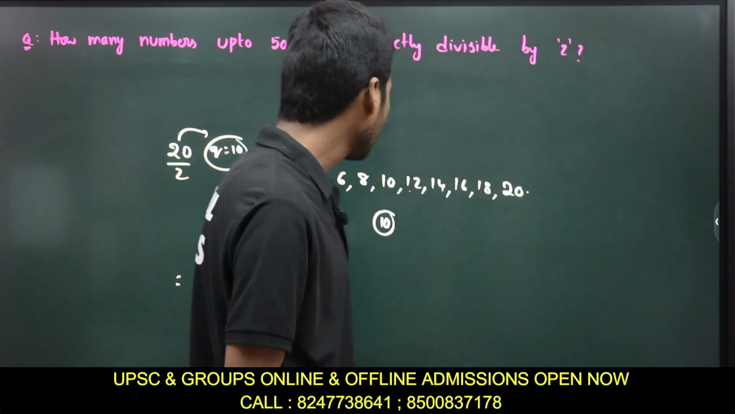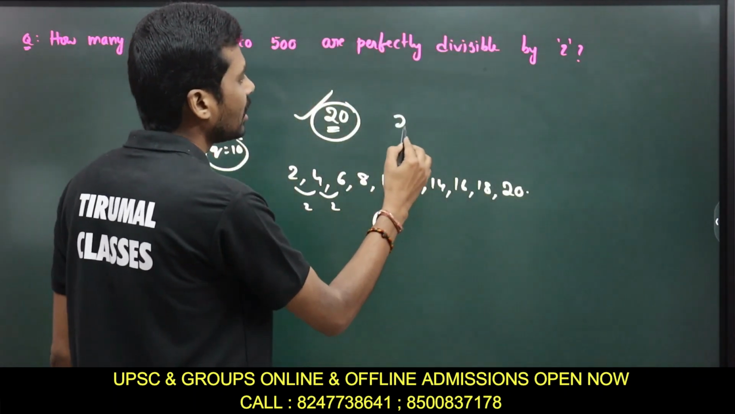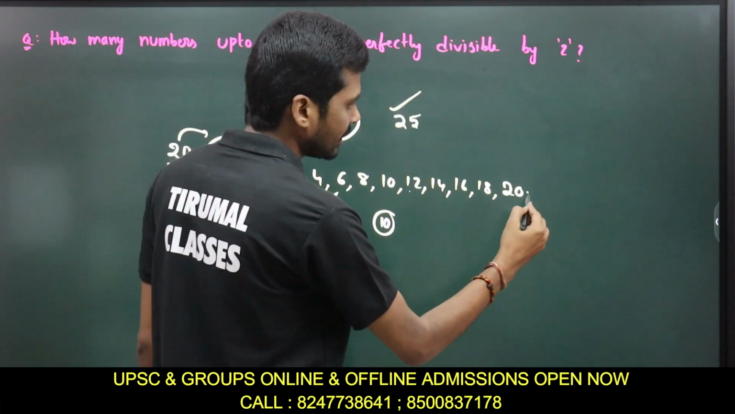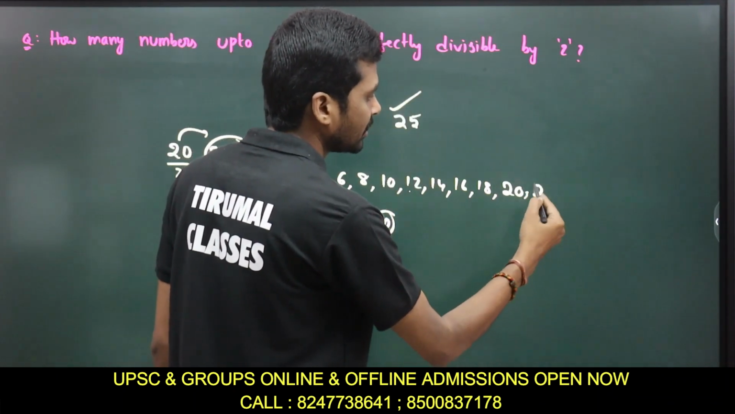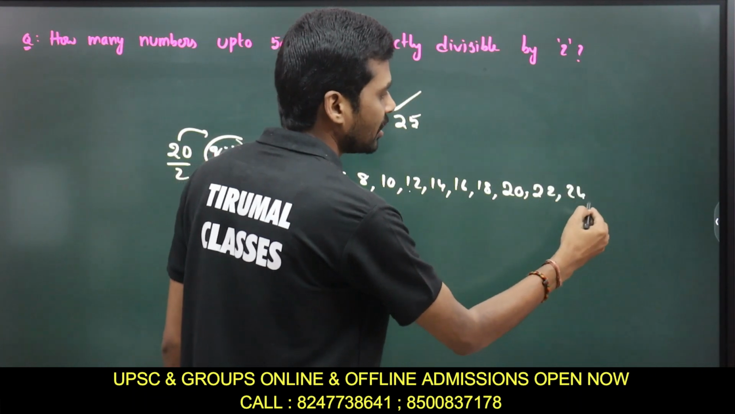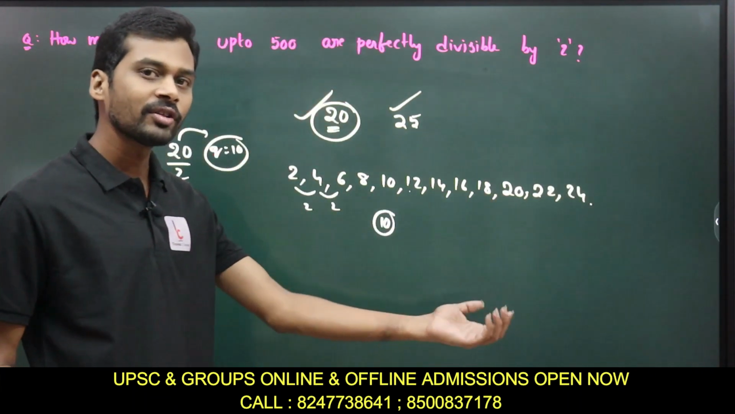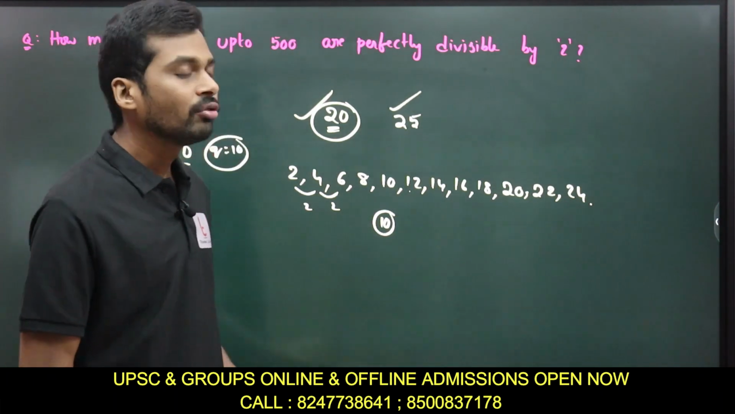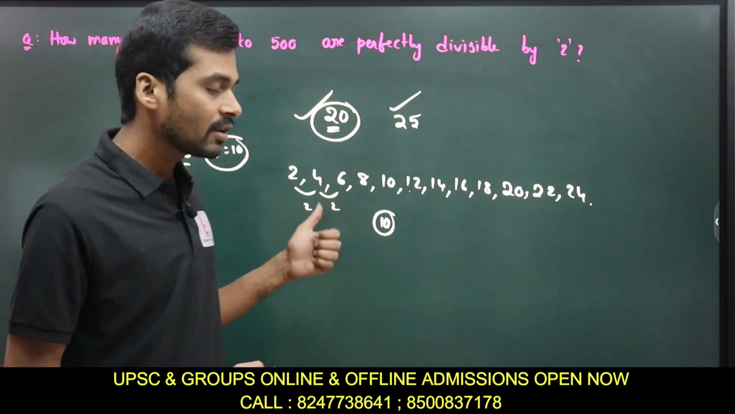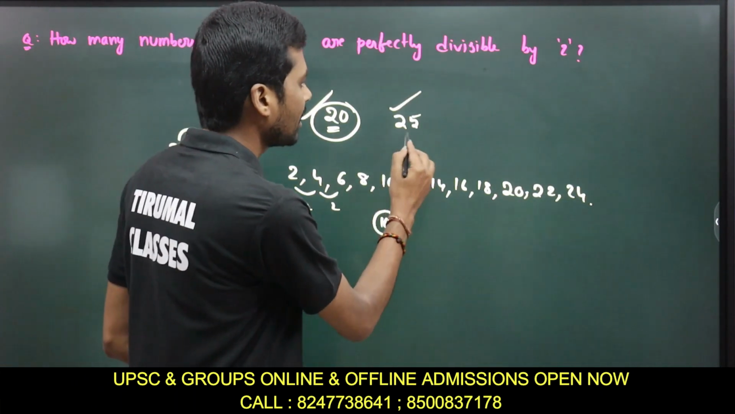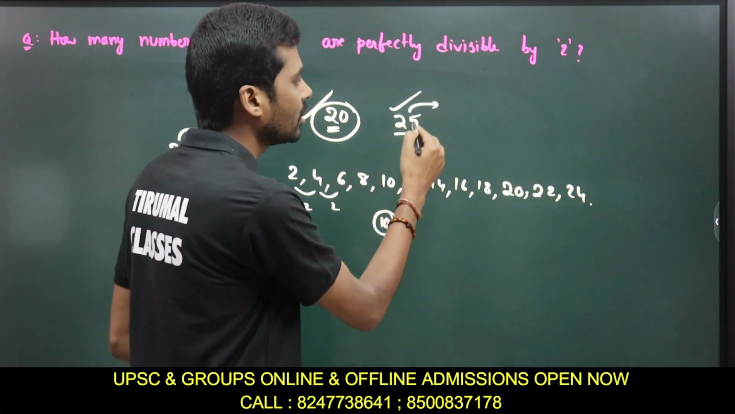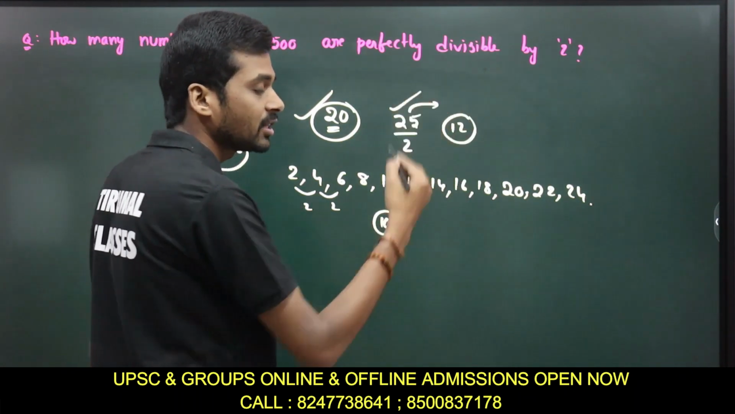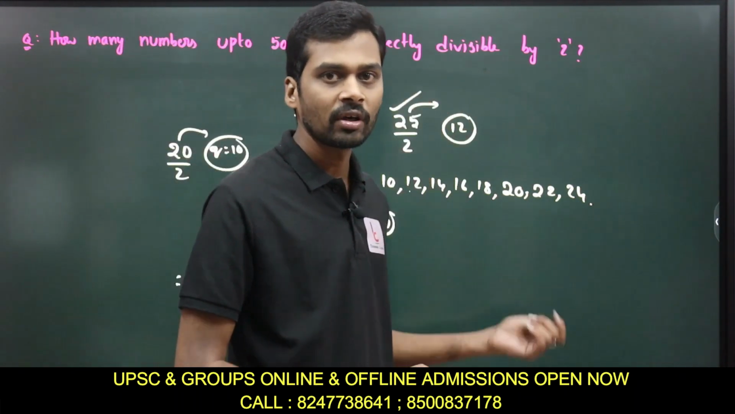And similarly, suppose I ask you how many numbers up to 25 are perfectly divisible by 2. So now I'll just add some more numbers to the list: 22 and 24. I can't write 25 because 25 is not divisible by 2, right? So now what will we do? Since it comes after every 2 numbers, I divide with 2. 25 divided by 2, the quotient part is what? 12. So the answer is 12.